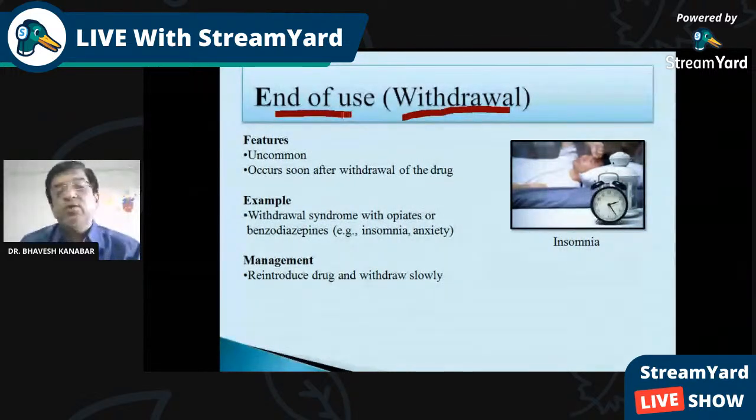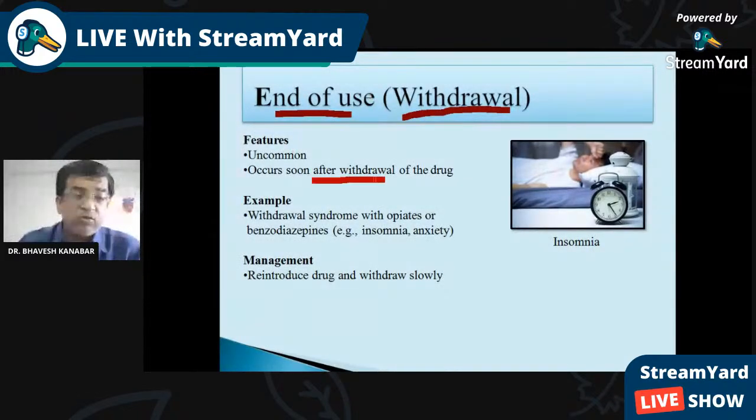Whenever there is alcohol withdrawal, nowadays because of the lockdown, alcohol was not available in many states. So because of the alcohol withdrawal, whatever reactions were produced, like headache, vomiting, these are withdrawal reactions. Like you have seen in one movie of Sanjay Dutt, the withdrawal reaction because of the drugs, because of the addiction, those reactions have been shown in that movie. Feeling of excessive cold, or feeling of excessive hot many a times. So these are the withdrawal reactions.